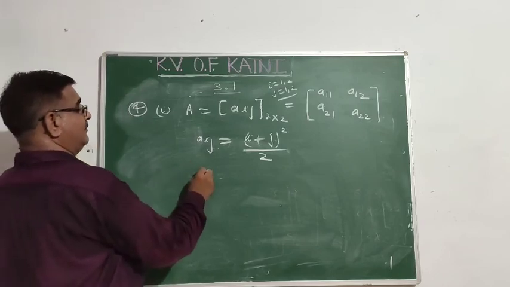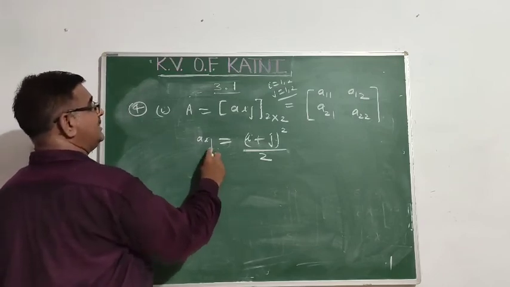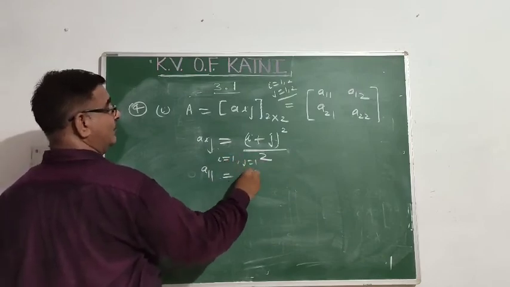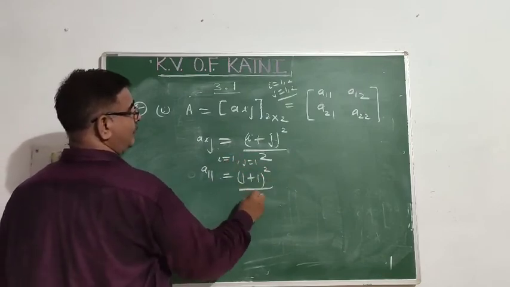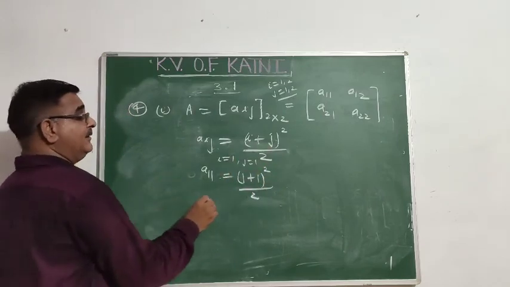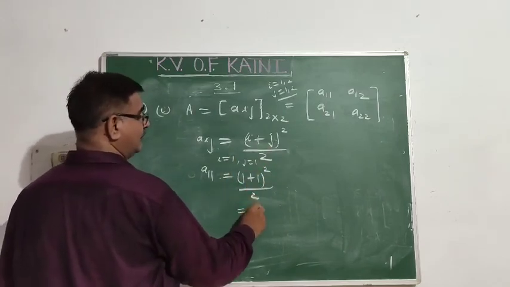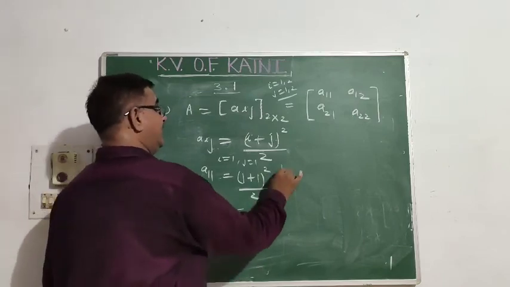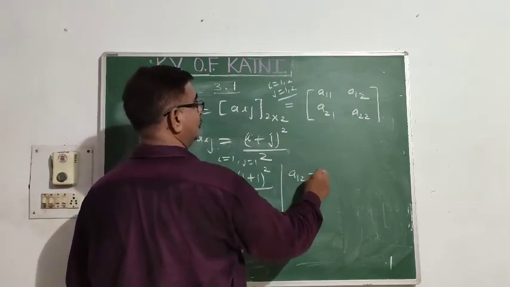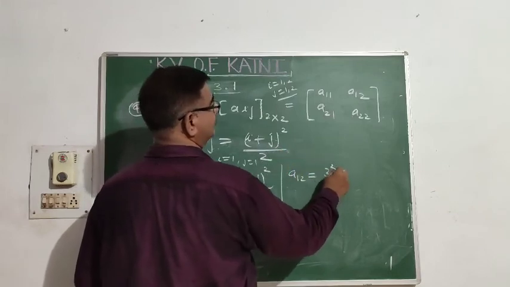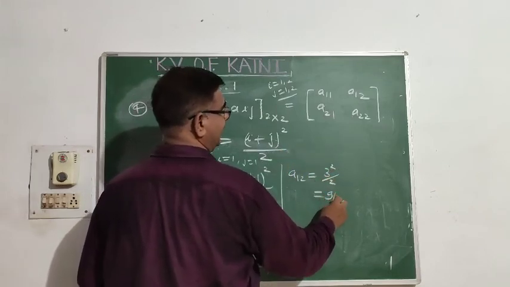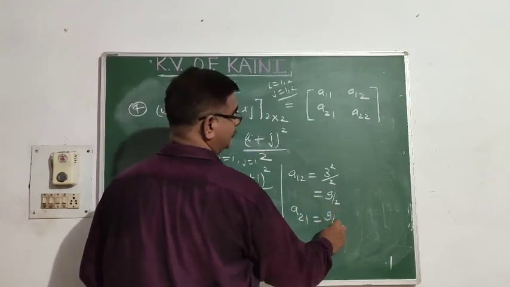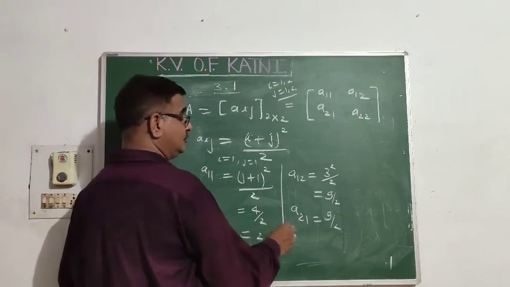Now you have to construct A11. A11 means replace i with 1 and j with 1. Substitute the values: (1 plus 1) whole square upon 2. (1 plus 1) is 2, square is 4, by 2, that is 2. Then construct A12: (1 plus 2) is 3, square by 2, that is 9 by 2. A21, once again 9 by 2, (2 plus 1) is 3, square by 2.